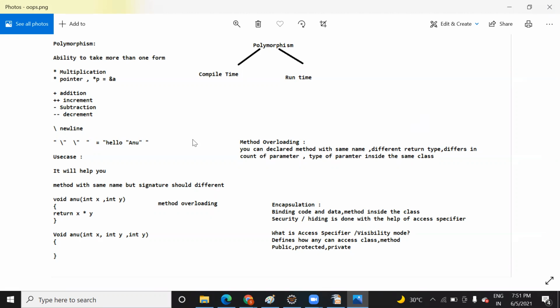So there are two types of concepts inside polymorphism. You can have the same name and perform different operations. Like here, this method is doing addition of two elements. Here it is returning multiplication of x and y. Here I can do the multiplication of x, y and z.